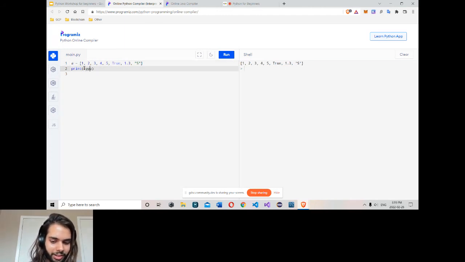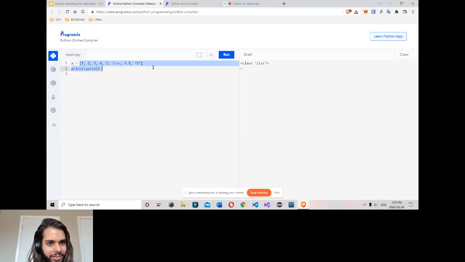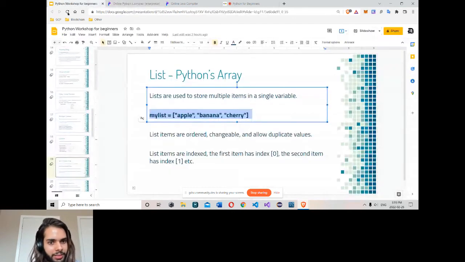If I type it and run, it's a list. So this type always will be a list. Each time you describe it, it will be a list. It's a list, so you use it to store multiple items in a single variable.